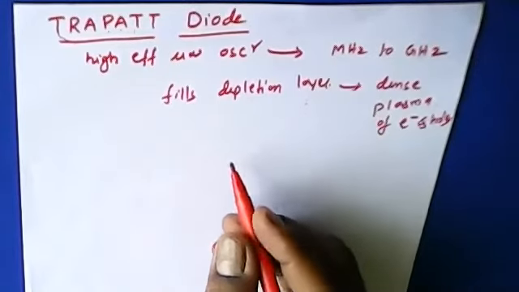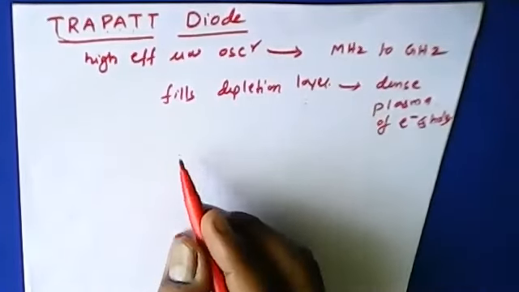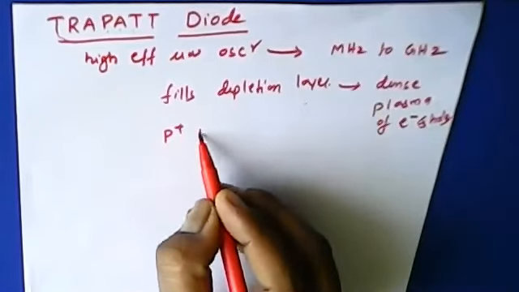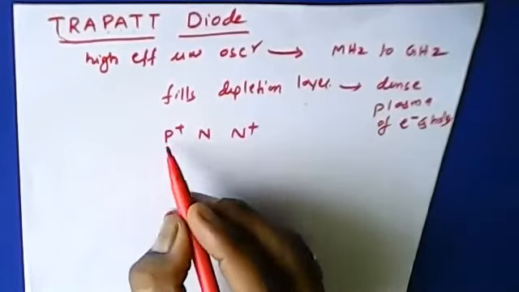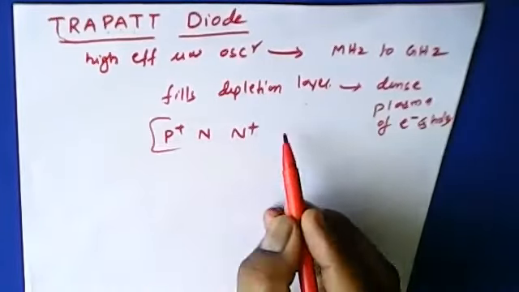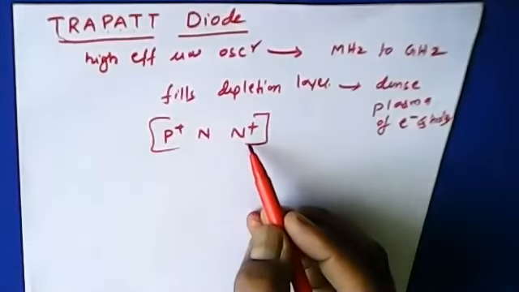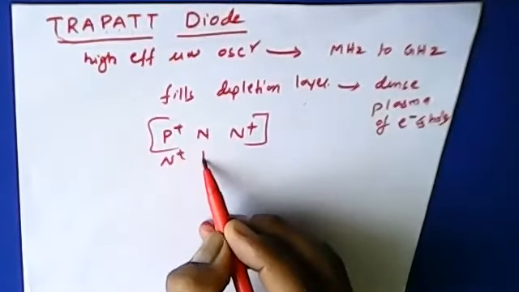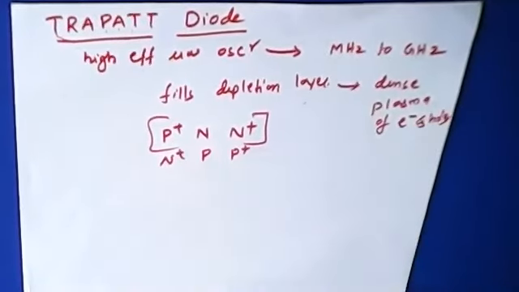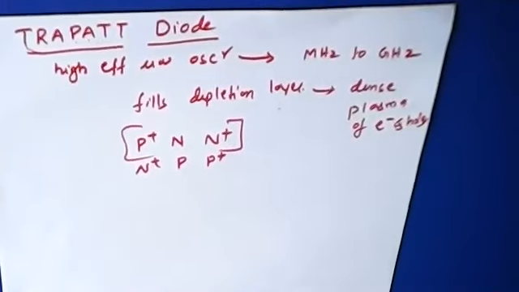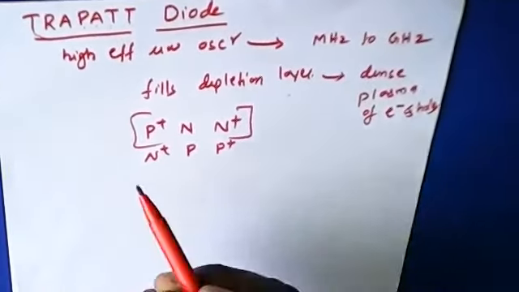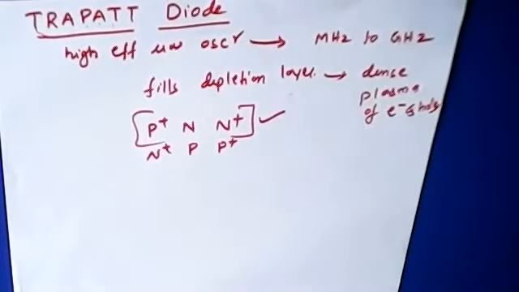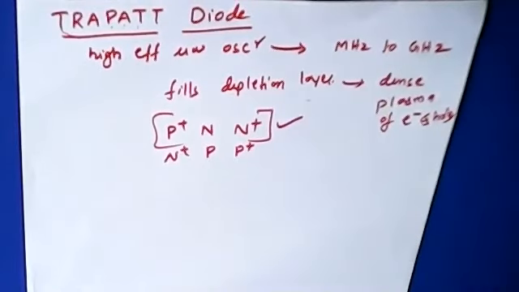Now let me explain the construction. Mainly the construction is given with a combination of P plus N and N plus, or it can also be taken as N plus P and P plus. Either construction or type of material can be used to construct the TRAPATT diode. In most cases we prefer N type materials, as we have already known in the case of EDC.